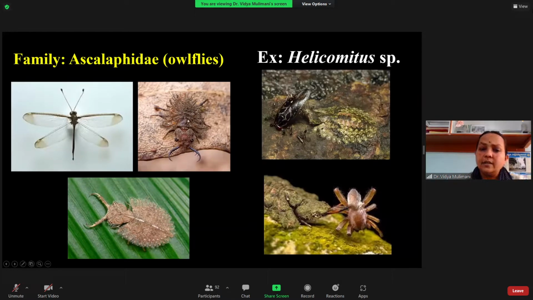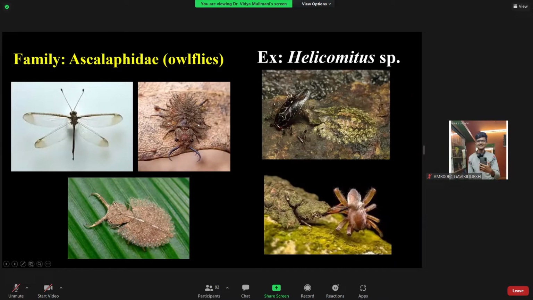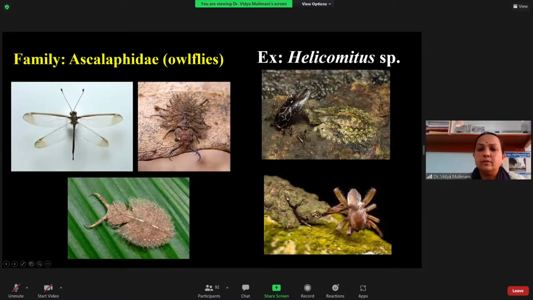Just like the antlion, the grub here will not construct any trap. It stays on the surface of the bark or in any perennial ecosystem. It is provided with well-developed mandibles and has mandibulosuctorial type of mouthparts, so they are also general predators.